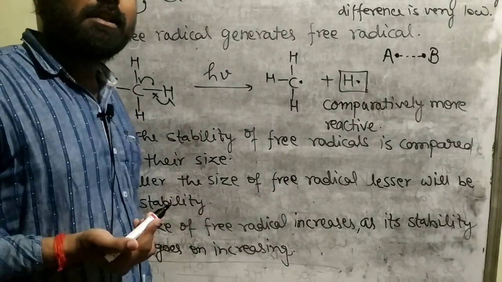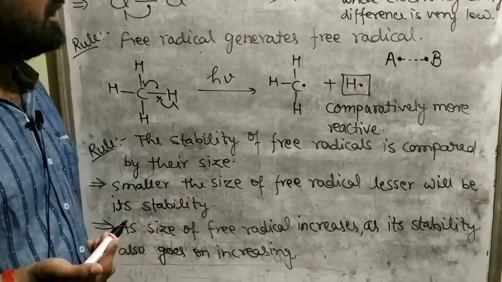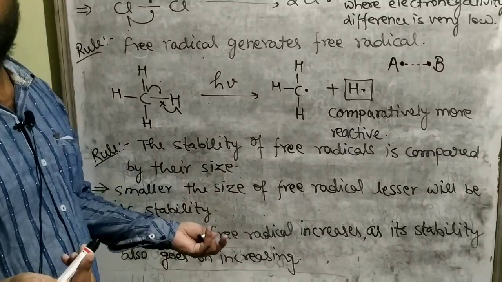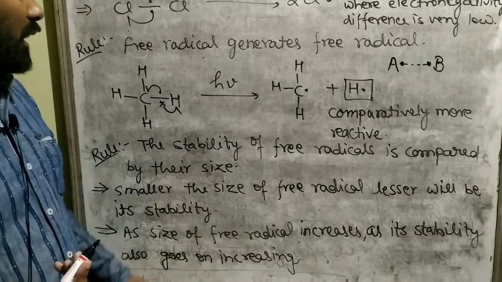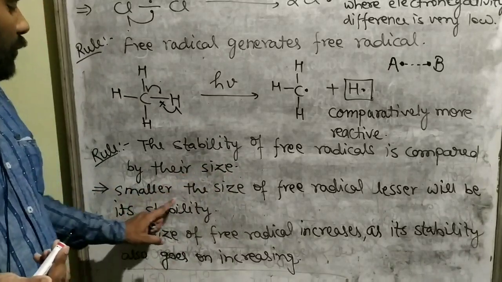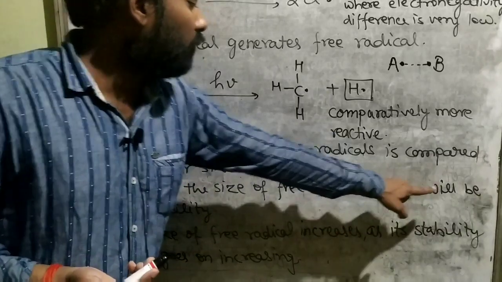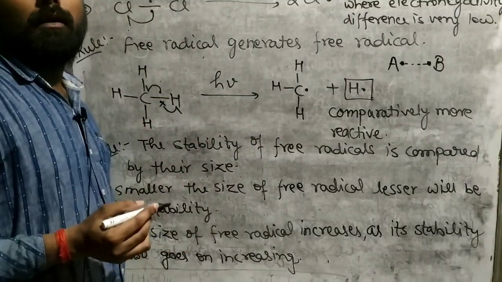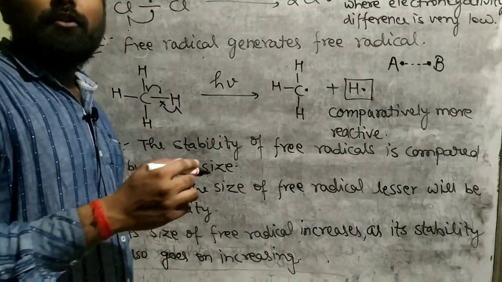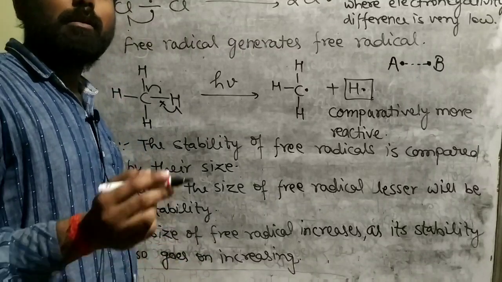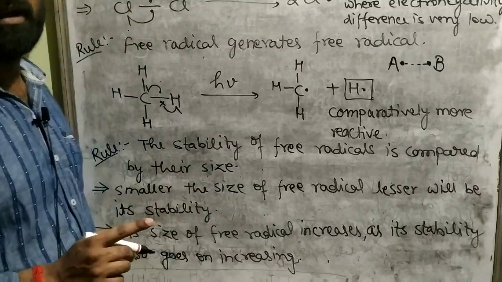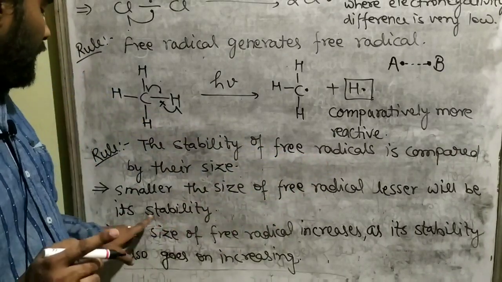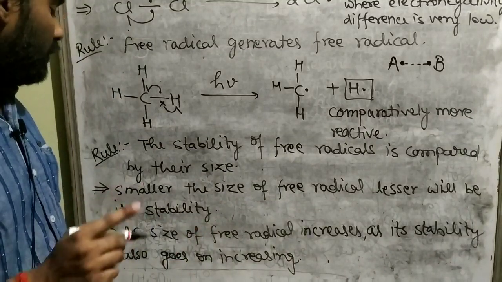So the first rule is: smaller the size of the free radical, lesser will be its stability. The smaller the size of the free radical, the more unstable it will be. Smaller the size of the free radical, lesser will be its stability. Memorize this rule very carefully.